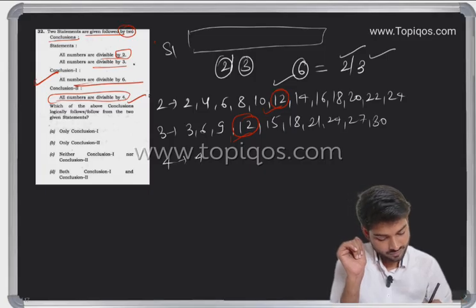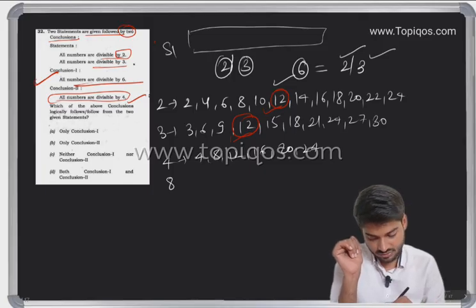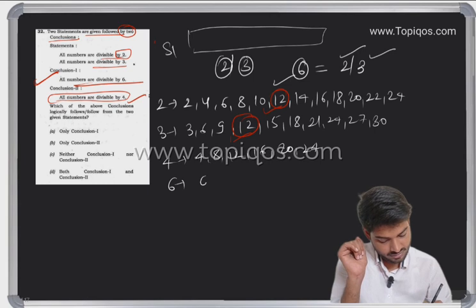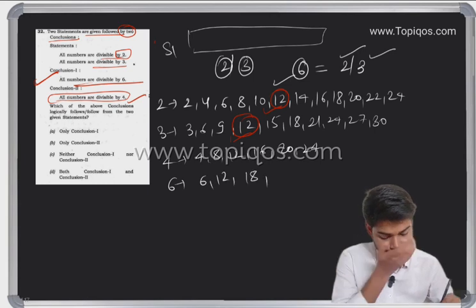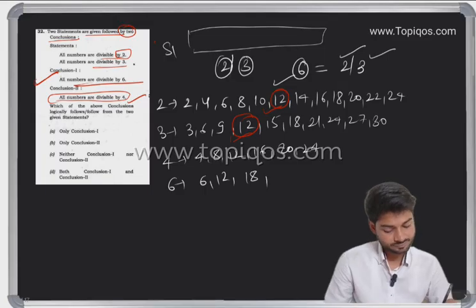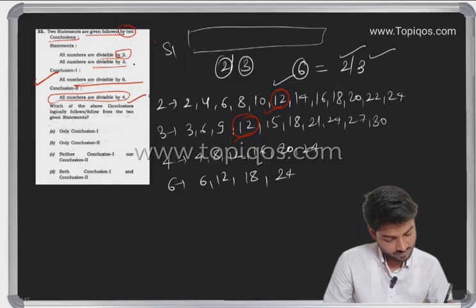So 4, 8, 12, 16, 20, 24 we'll write it. And with respect to 6 also I have to write 6, 12, 18, 24.